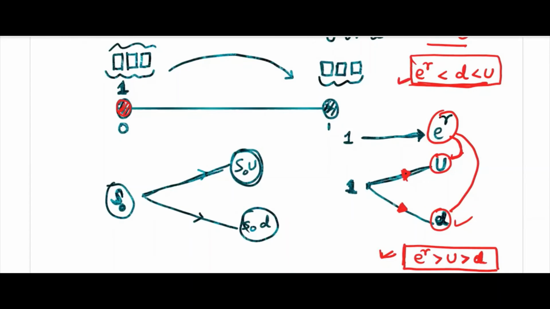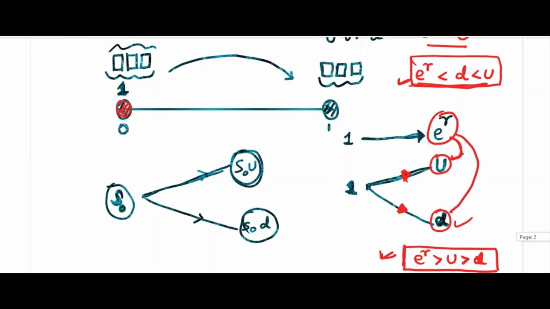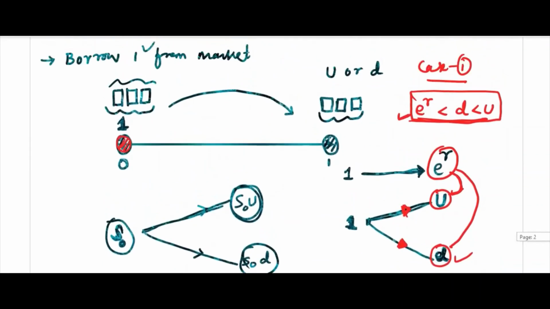So whatever you have done here, you do the opposite thing. Instead of borrowing one from the market, you give one to someone. Okay, and someone will purchase shares, and then later after one time period you can exchange. That way you can make a profit always, because e power r will always be greater than the value of those shares then. Okay, so in both the cases there will be a problem.